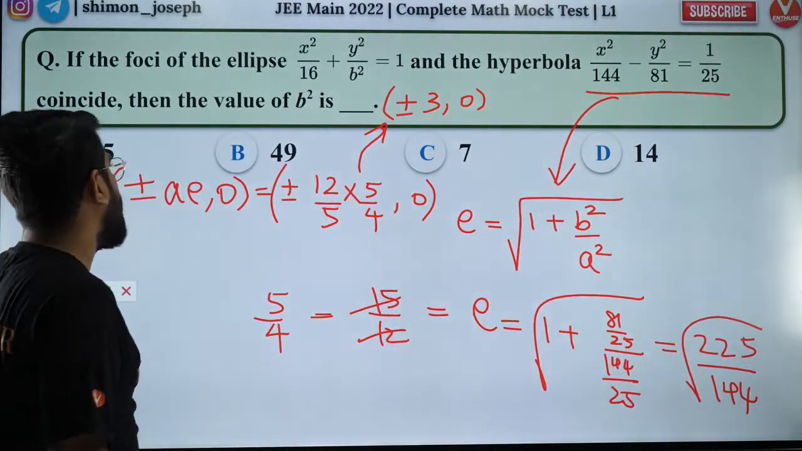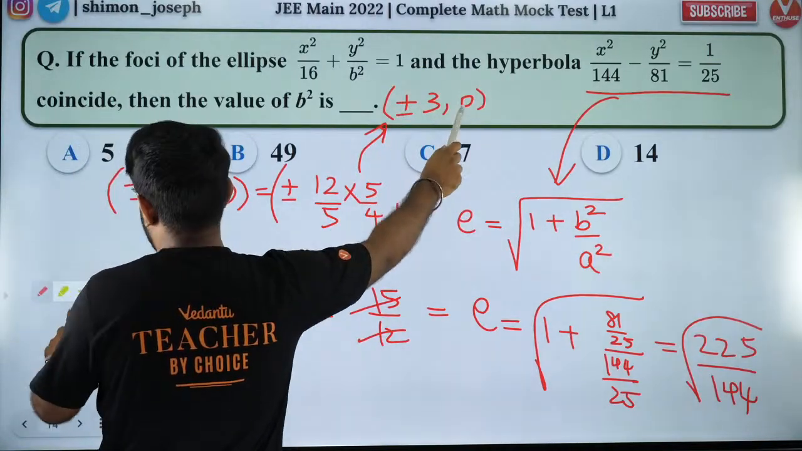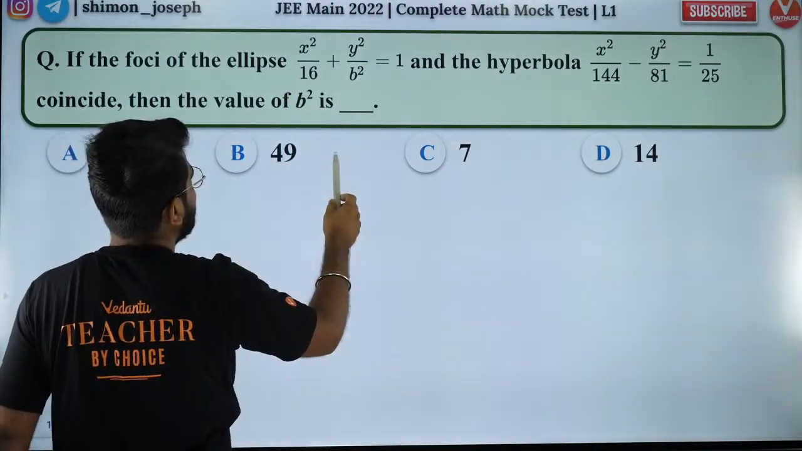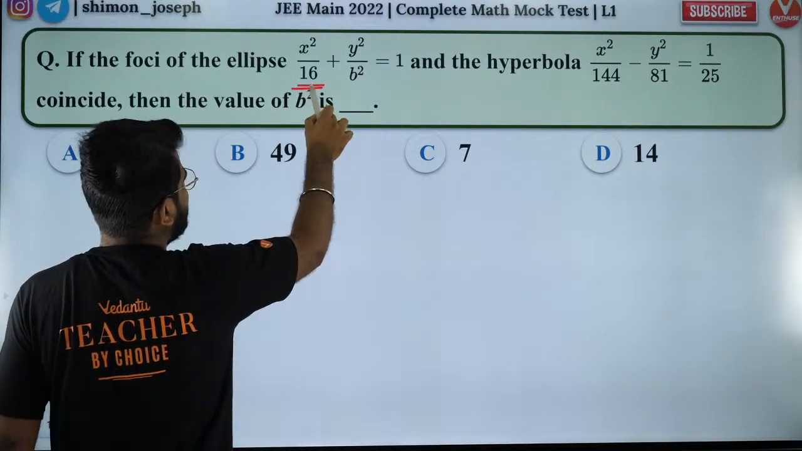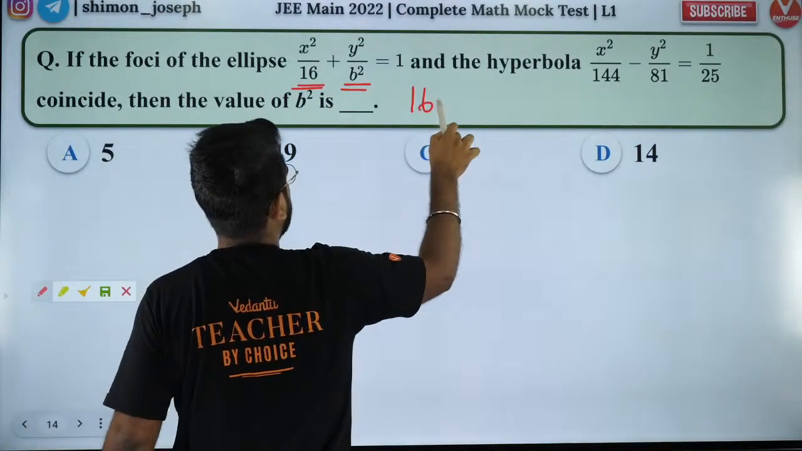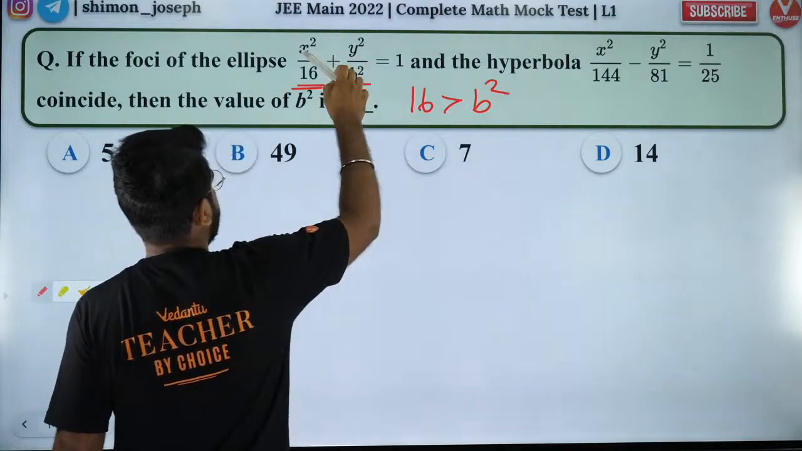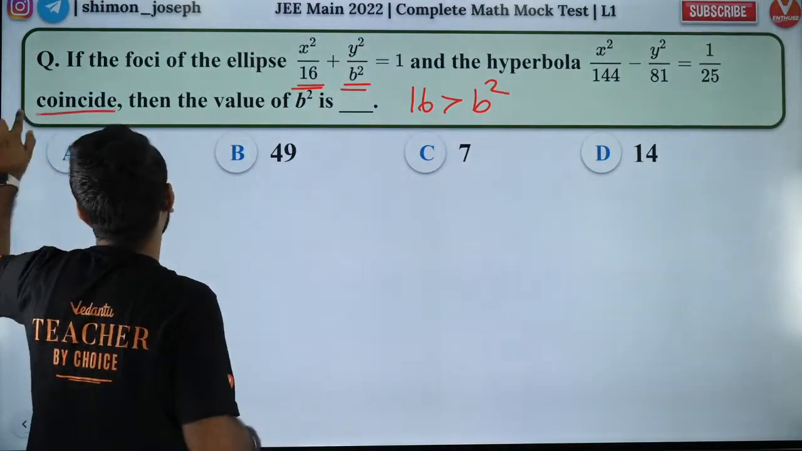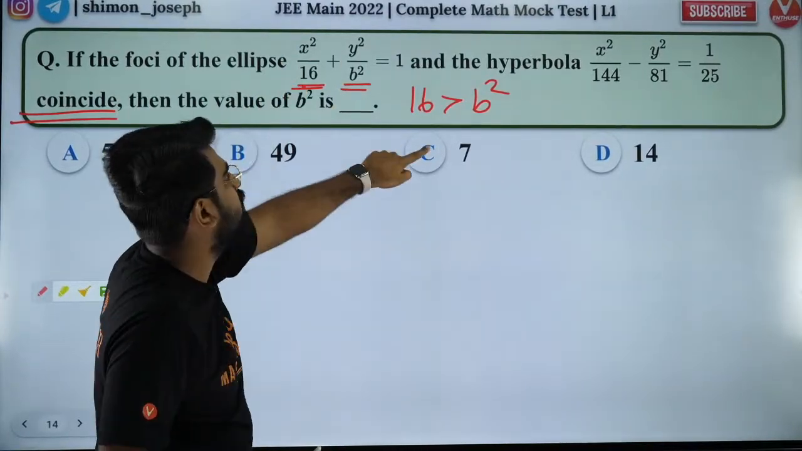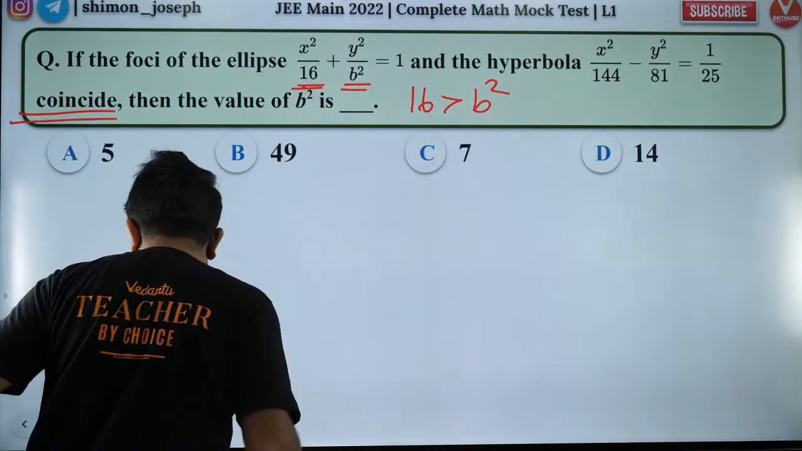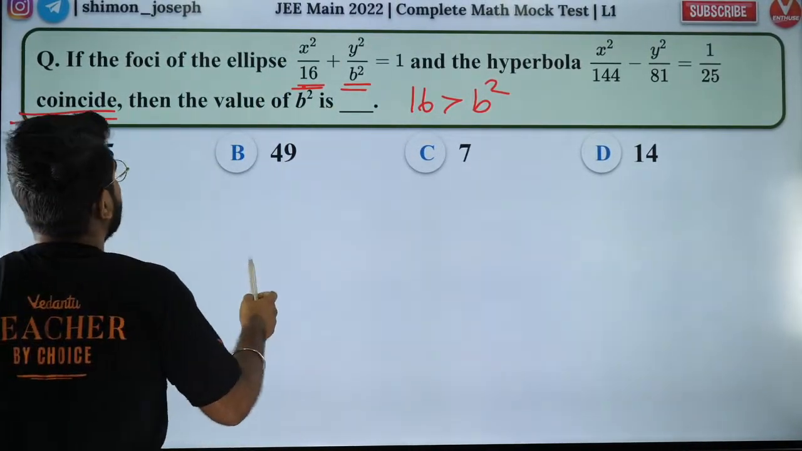Okay. So guys, let's solve it. This is the foci of the hyperbola. Now ellipse foci. Ellipse foci, what do I have? They have to coincide. So obviously 16 is greater than b square, because otherwise the foci of ellipse will be on the y-axis. Then they cannot be coincident. So naturally, you should understand 16 is greater than b square. That's the first conclusion.